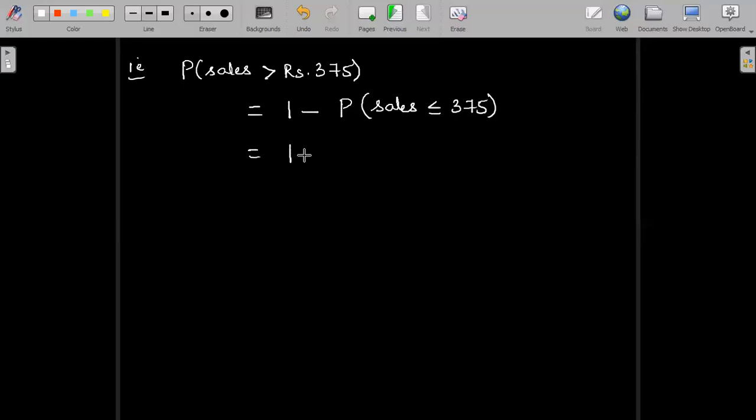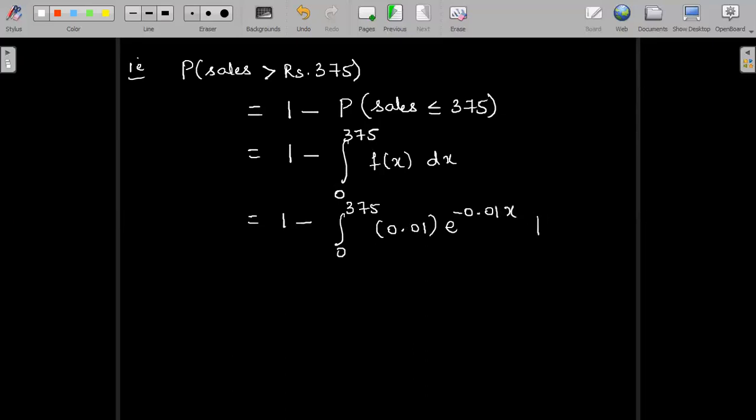Now this can be obtained by integrating. So integral limits will be from 0 to 375, since f of x is defined in the range x greater than 0. Only in the positive interval f of x is defined. And f of x between 0 to 375 can be written as 0.01 into e power minus 0.01x dx.